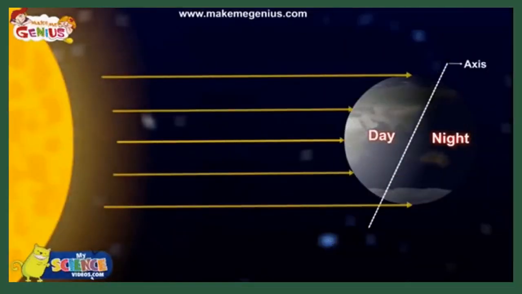Children, as you learned, rotation of Earth causes day and night. At a time, only one side of the Earth faces the sun and gets light from the sun. Thus, there is daytime on this side. The other side of the Earth, which is away from the sun, does not get heat and light from the sun. So, there is darkness. That is, it has night on this side.